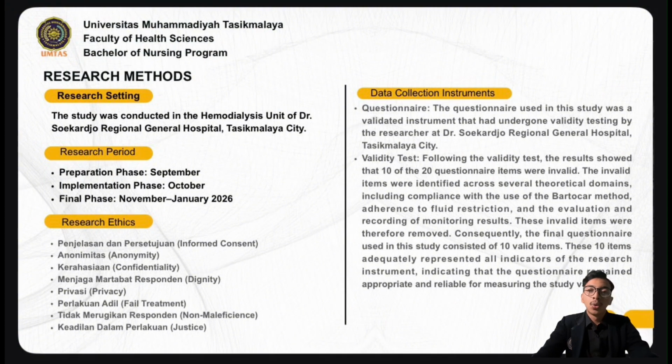Invalid items were therefore removed. Consequently, the questionnaire used in this study consists of 10 valid items. The items adequately represented all indicators of the researcher's instrument, indicating that the questionnaire remains appropriate and reliable for measuring the study variable.